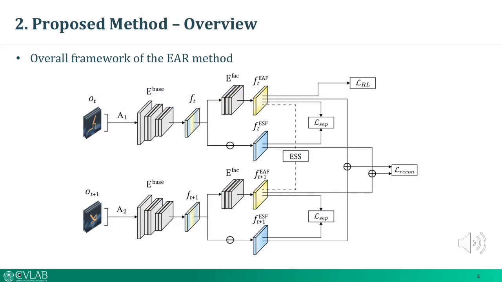This is our overall framework. EAR separates the environment agnostic feature from the latent representation and uses it to learn policies for RL. Through representation learning, we can guarantee that policy training proceeds only with the suitable feature from the observation of an unseen environment.